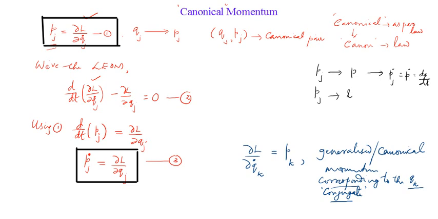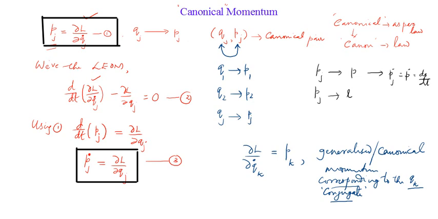That was our belief: corresponding to every coordinate there is an associated momentum. Corresponding to q1 there will be a conjugate momentum p1, corresponding to q2 there is a conjugate momentum p2, corresponding to qj there is a conjugate momentum pj, and so on. That is what we have seen.